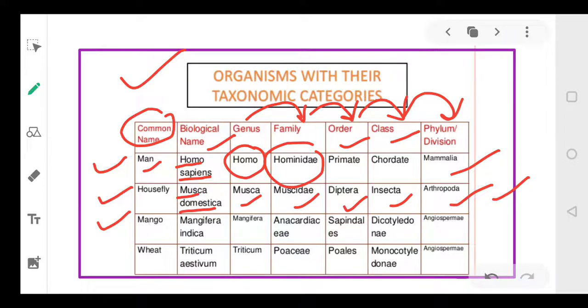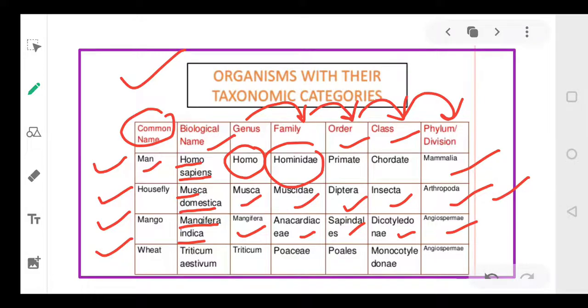Next is mango. The scientific name is Mangifera indica. The genus is Mangifera. It belongs to the family Anacardiaceae. Then it belongs to the order Sapindales. Then it belongs to the class Dicotyledons, and the phylum, or the division, is Angiosperms. Last portion is wheat.